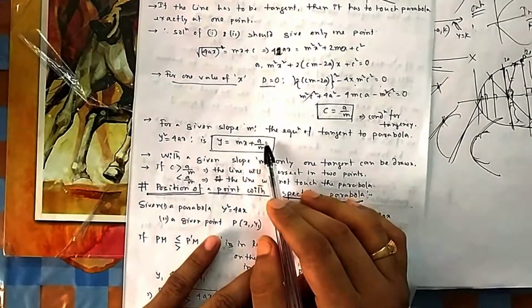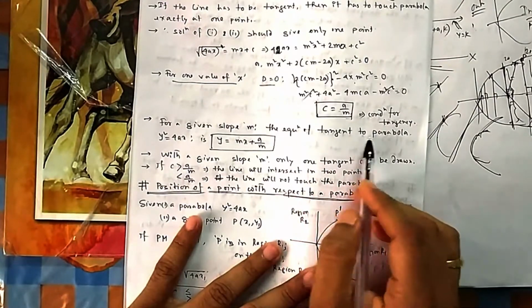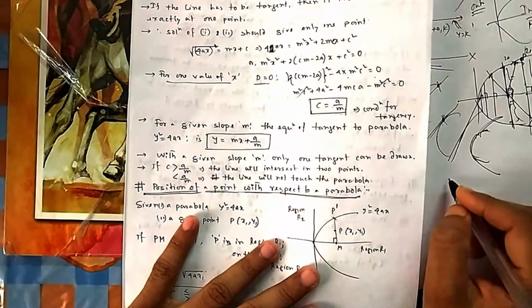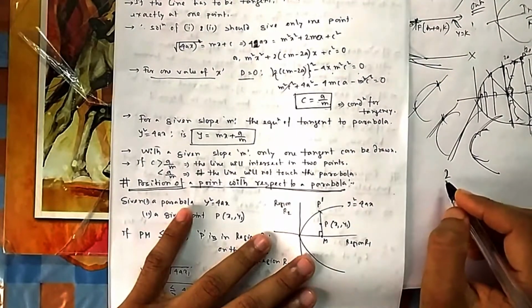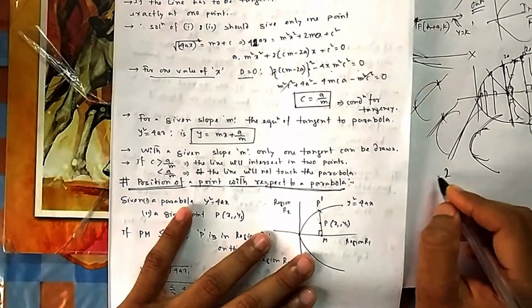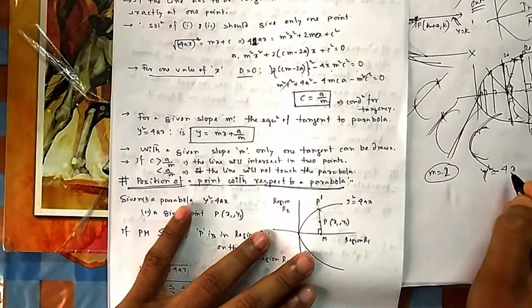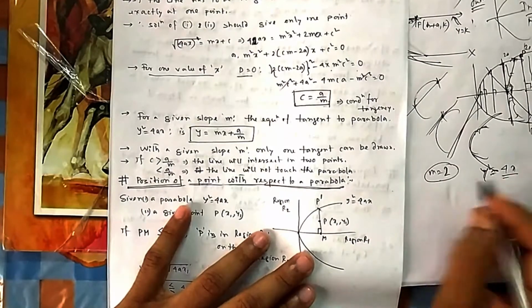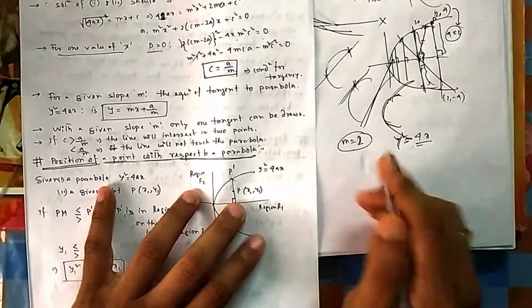For a given slope m, someone gives you a slope, and you can write the equation of a tangent to the parabola. Suppose I give you a slope of 2 and the parabola y square equal to 4x, and I ask you to write the equation of the tangent with this slope.